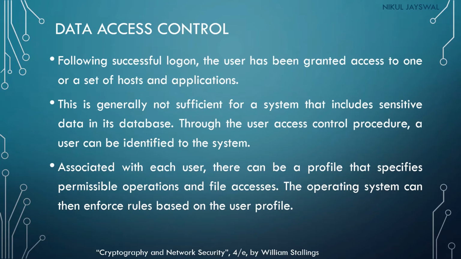So most users in data access control will have one profile, and that profile will indicate what type of data can be accessed by the user in the particular system, and the operating system can then enforce the rules based on the user profile. So the user profile will include certain information, like which type of file can be accessed by the user and which operation can be performed by the particular user on that file.